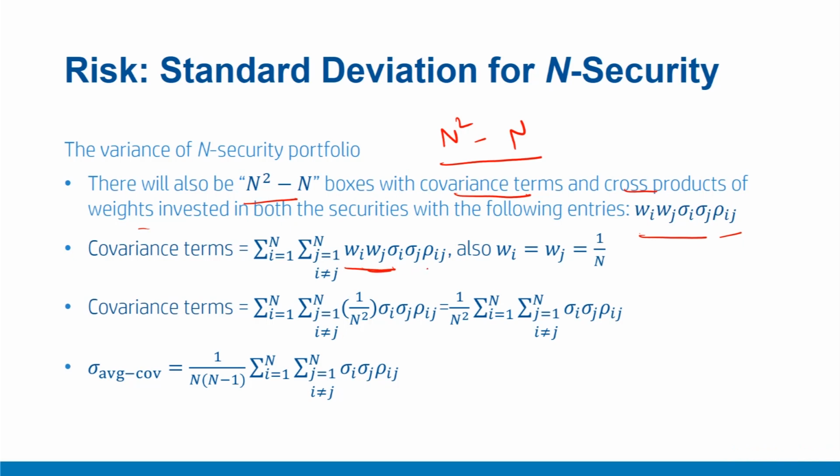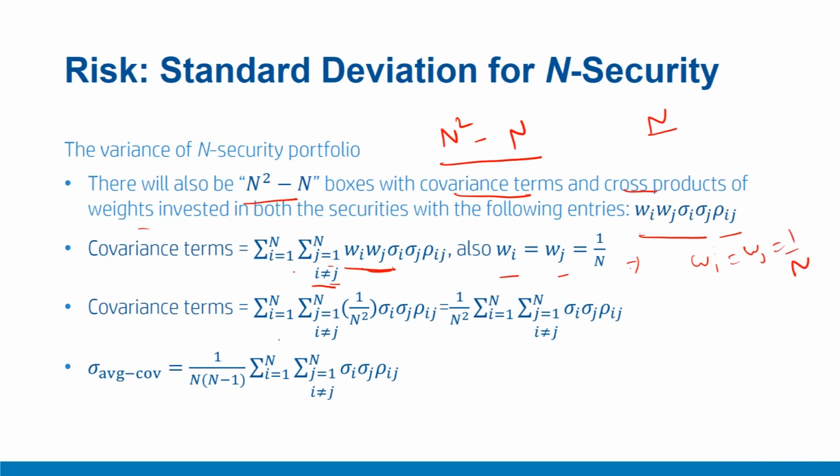Wi Wj sigma i sigma j rho ij, summation i equal to 1 to n, summation j equal to 1 to n, where i is not equal to j. Why this special subscript? Because for all the cases where i equal to j, they will become the diagonal terms with variance terms. Now we already made a simplifying assumption that Wi equal to Wj equal to 1 upon n. That means we are investing equal amounts in all the securities, and therefore those proportionate amounts Wi and Wj are the same as 1 upon n.